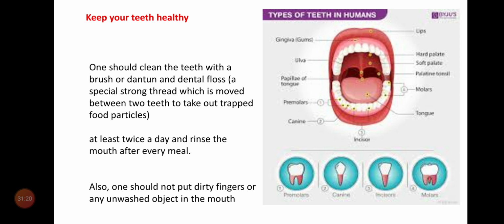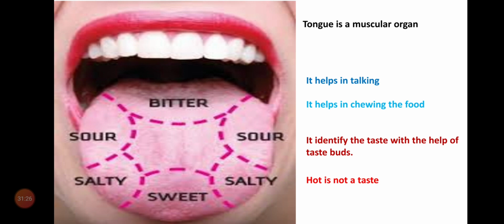Okay, children. Now coming to the next, that is mouth. Tongue. What is a tongue? Tongue is nothing but a muscular organ. Do you know what are the functions of the tongue? Yes, tongue is useful in speaking.